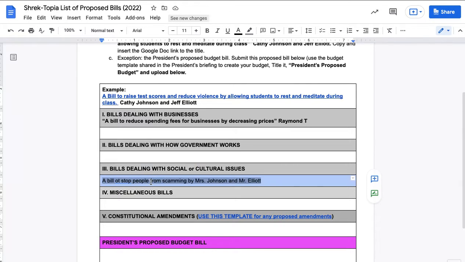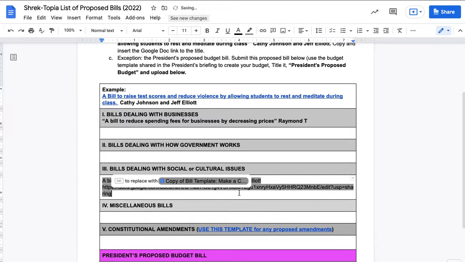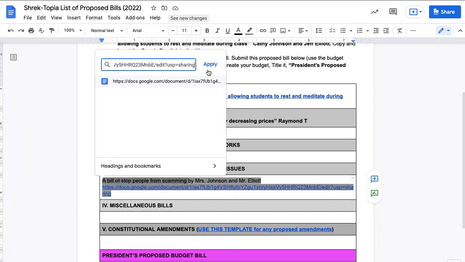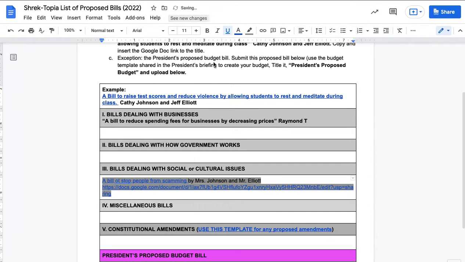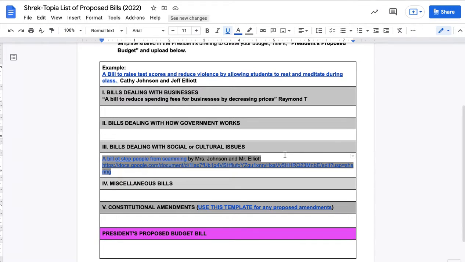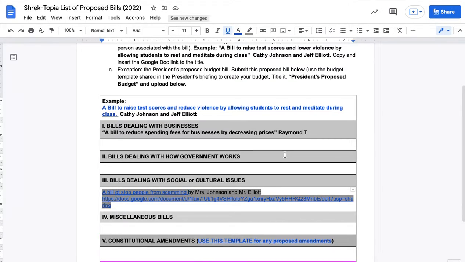And then you can either paste it like that, or you can select it and hit Command K, and then you can paste it like that. Either way, once you've done that, you've just written, shared, and uploaded your bill. You are done, unless, of course, you want to write another bill or another constitutional amendment.